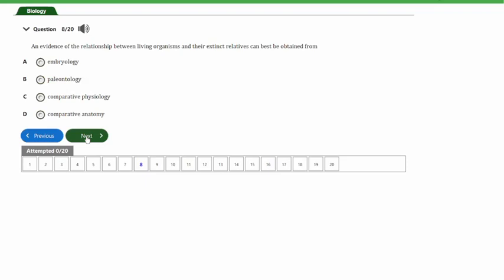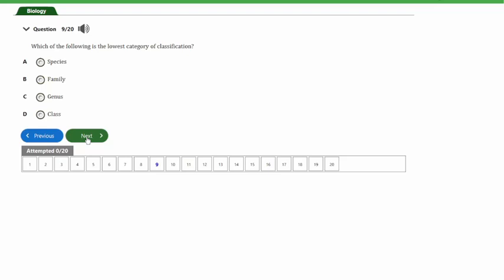So guys, the answer to this question is paleontology, and this has to do with the study of life forms that existed in the previous geologic periods, and this is usually carried out by using fossil findings.